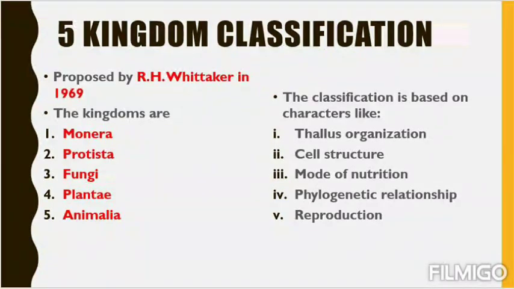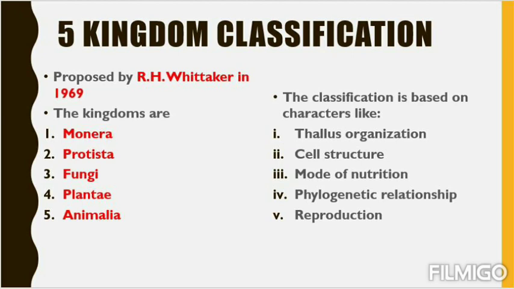Lower organisms are usually cellular, because in a single cell they can do all their metabolism, all their body work. So that is thallus organization, meaning how their body is made: cellular, tissue level or organ level. Then comes the cell structure. What is the structure of cells? It means how the cell is made up, like whether they are prokaryotic or eukaryotic. We know about prokaryotic and eukaryotic.